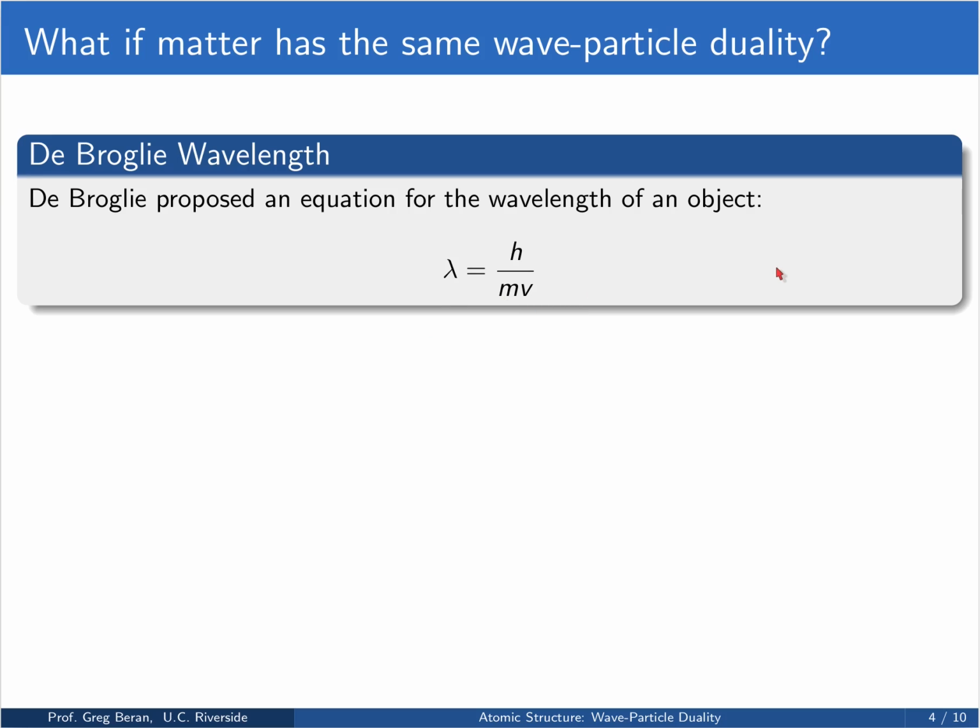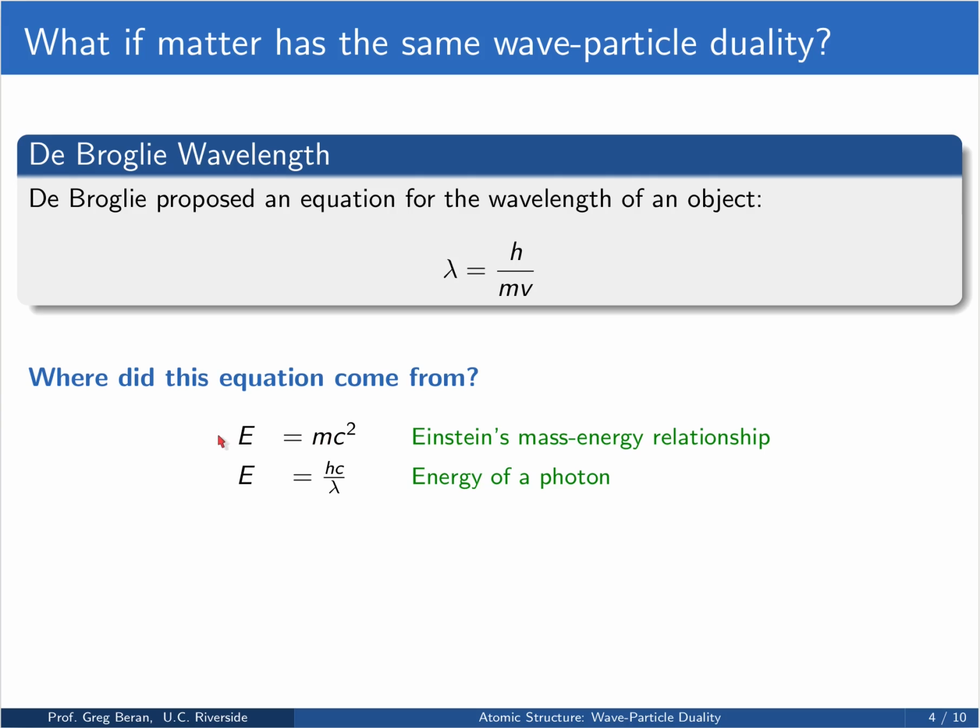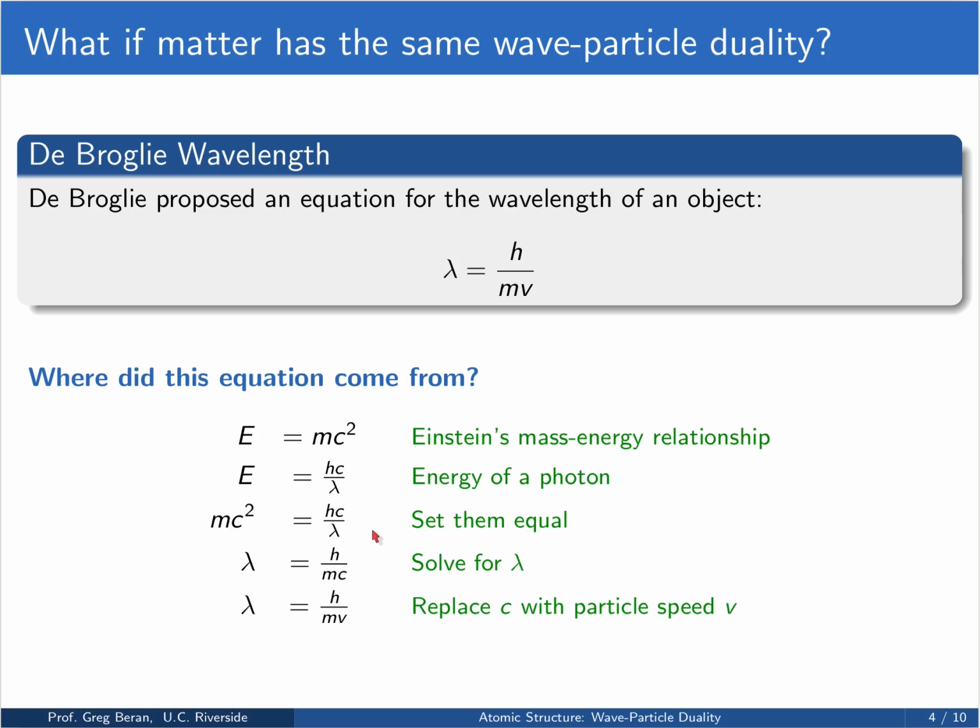Now this seems pretty out of left field, but you can actually motivate this with a really simple argument. He started off with the mass-energy relationship from Einstein's famous formula, E equals mc squared. And we also know that the energy of a photon is E equals hc over lambda, which is just the other form of E equals h nu. Then we can set these two things equal, solve for lambda, and we get lambda equals h over mc, where c again is the speed of light. But of course, physical objects aren't moving at the speed of light, so if we replace the speed of light with whatever velocity they're moving at, v, we get this expression for the de Broglie wavelength, lambda equals h over mv.